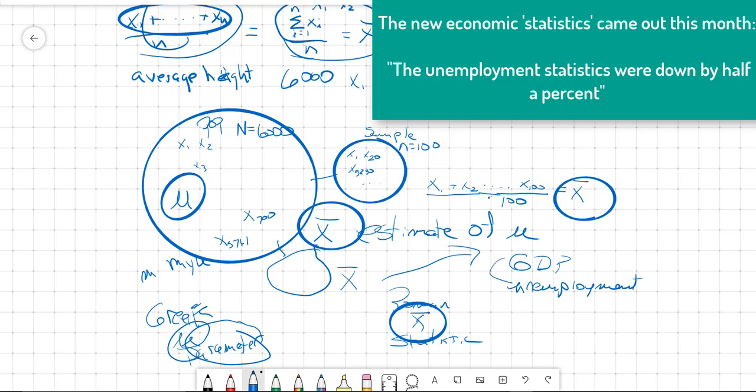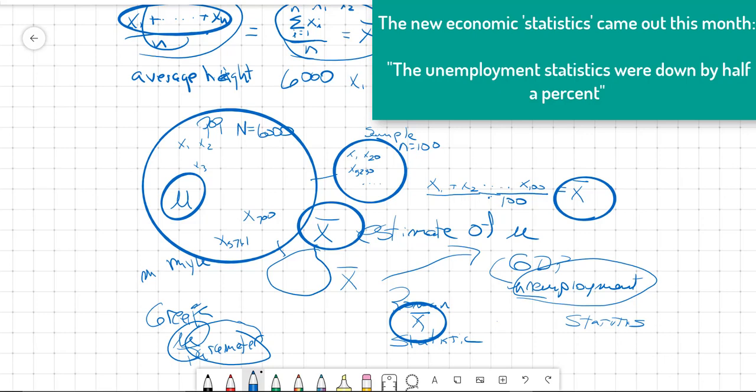if they're saying those are statistics, then it means that these that came out are only from a sample. So we don't really know the true unemployment number. We only did an estimate of the economy by taking some sample from the economy and finding out what the unemployment was there. They don't ask every single company. They only ask a sample of all the companies. And so we call that a statistic. So when they say the new statistics for the economy came out this week, the implication is that it came from a sample of the entire economy.